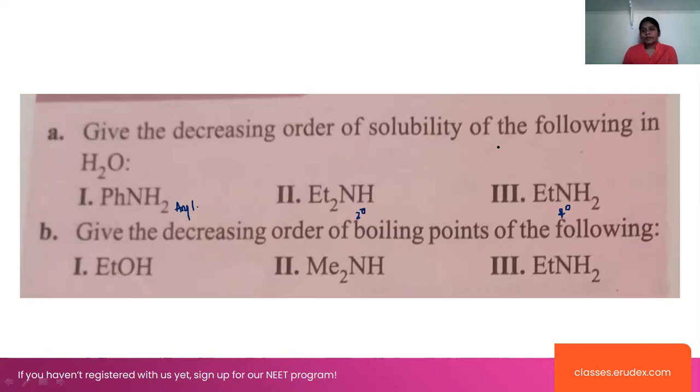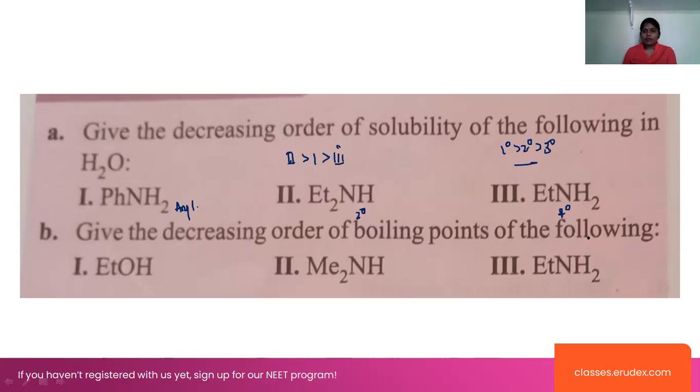Generally we know that primary is greater than secondary is greater than tertiary, right? Here we have to write the decreasing order of the solubility of the following in the water molecule. In this case, 2 hydrogen bonds are forming here. So we can say that 2 and next one 1 and the next one here is 3.